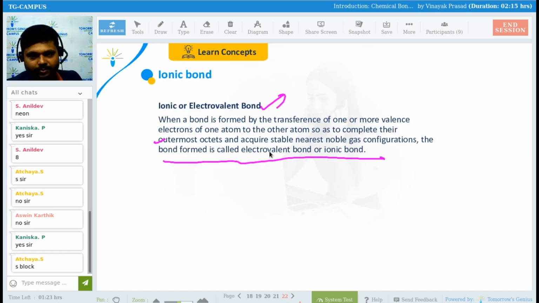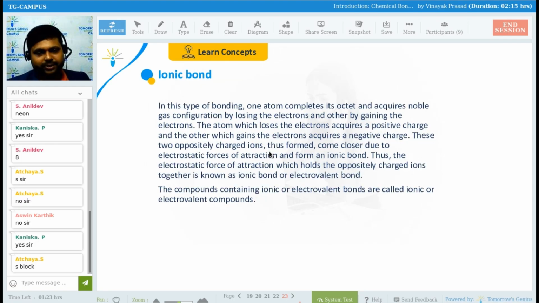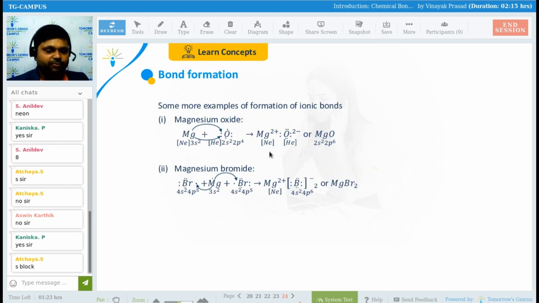So come here now. How the ionic bonds are formed, you have seen, right? In this also there will be a formation of charge, yes or no? There will be a formation of charge, either plus or minus. If there is a plus charge, it means it will lose one electron to attain the electronic configuration. If there is a minus charge, it means it will receive one electron to attain the electronic configuration of a noble gas.